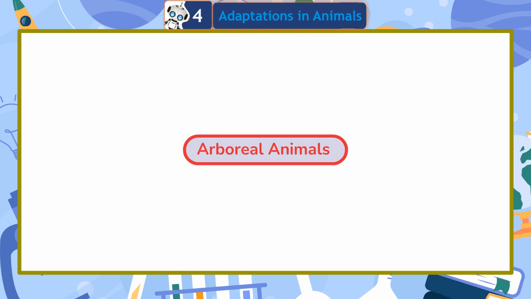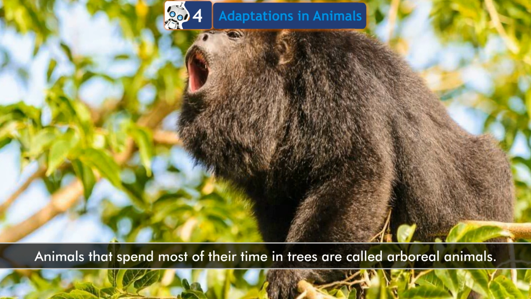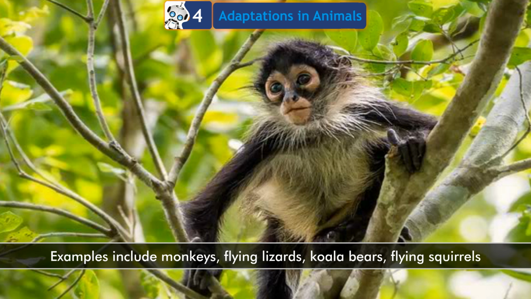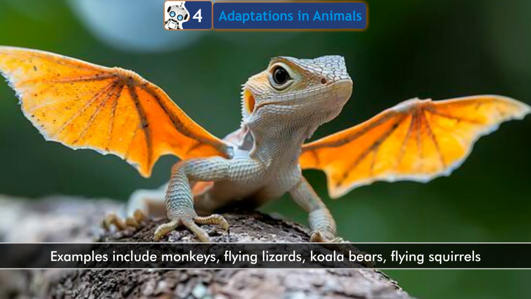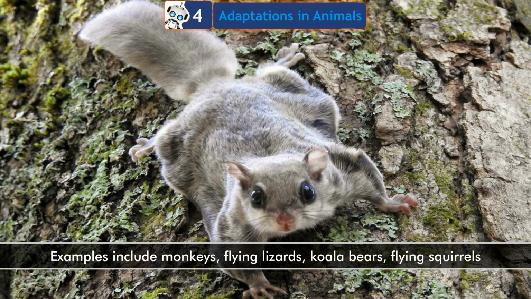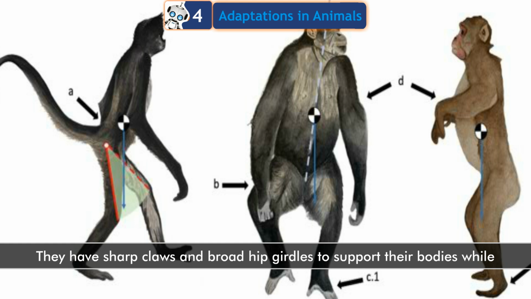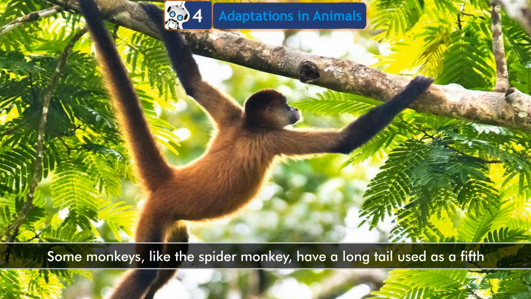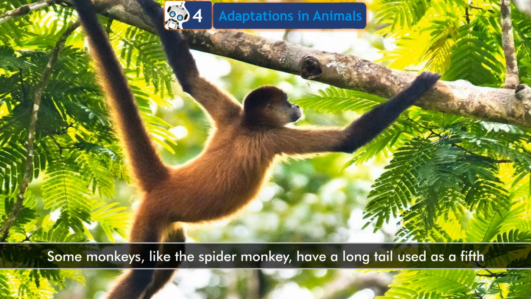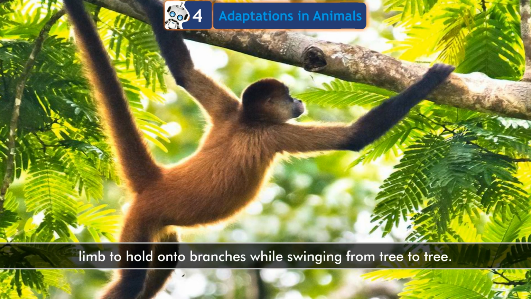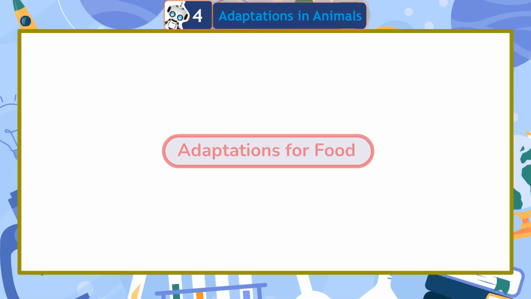Arboreal animals. Animals that spend most of their time in trees are called arboreal animals. Examples include monkeys, flying lizards, koala bears, flying squirrels, and opossums. They have sharp claws and broad hip girdles to support their bodies while climbing. Some monkeys, like the spider monkey, have a long tail used as a fifth limb to hold on to branches while swinging from tree to tree.